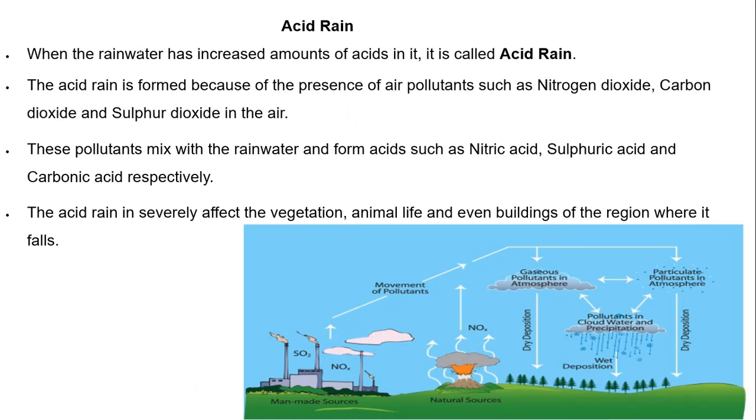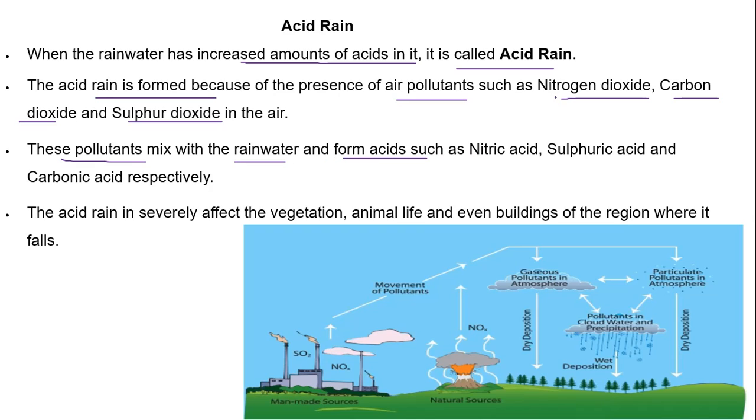Acid rain. So what is acid rain? When rainwater has an increased amount of acid in it, we call it acid rain. Acid rain is formed because of the presence of air pollutants like nitrogen dioxide, carbon dioxide and sulfur dioxide. These pollutants mix with rainwater and form acid.